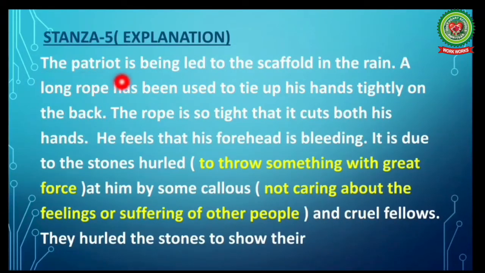The Patriot is being led to the scaffold in the rain. A long rope has been used to tie up his hands tightly on the back. The rope is so tight that it cuts both his hands. He feels that his forehead is bleeding. It is due to the stones hurled at him by some callous and cruel fellows.